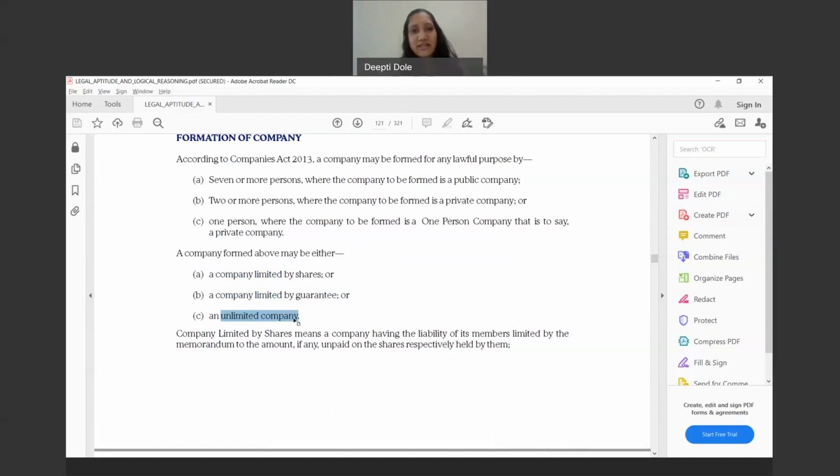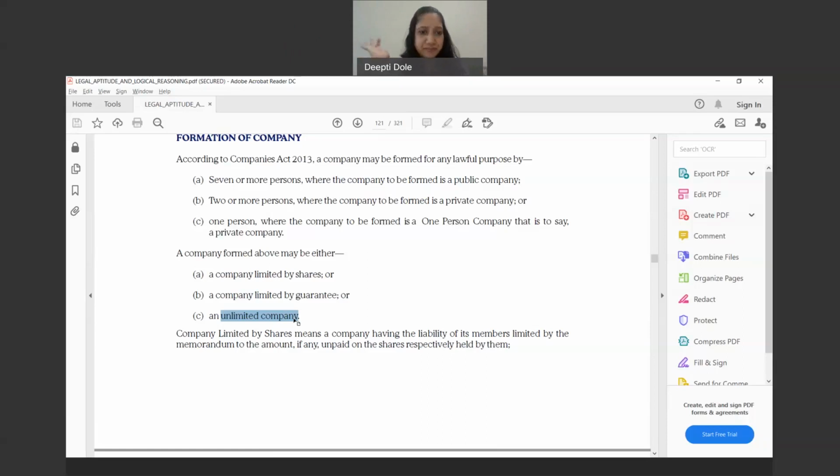Yes, limited liability is a feature of the company form of entity, right? But like I told you, a company can have unlimited liability. In practical perspective and in most scenarios, it will obviously be a company limited by shares, but yes, there is a provision by which you can have a company having unlimited liability.